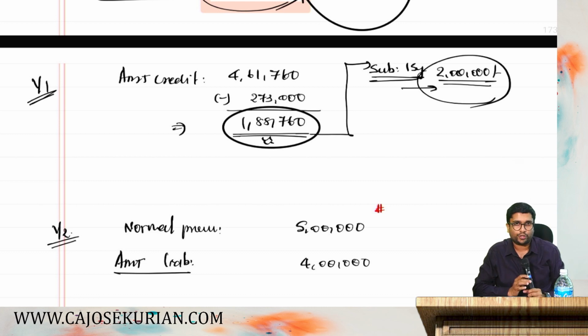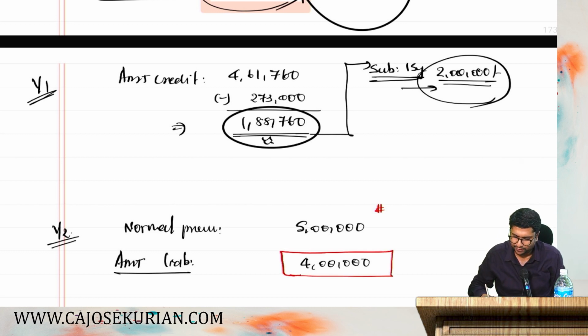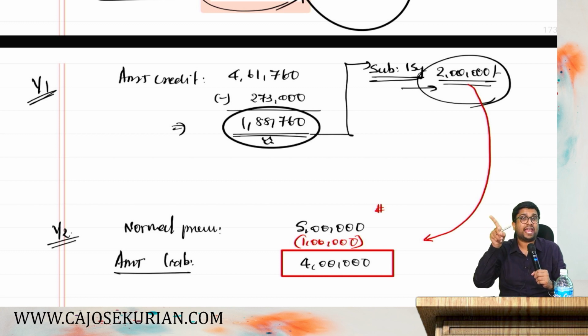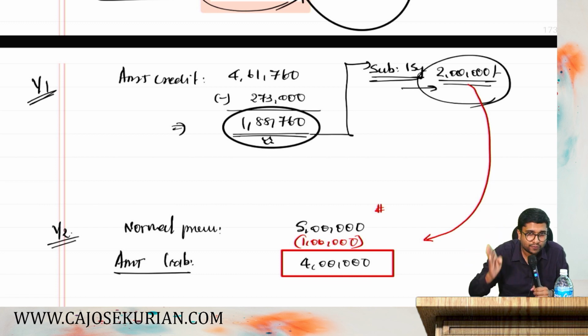So in year 2, anyways you have to pay this minimum. You can take 1 lakh from this brought forward AMT credit and claim it as a deduction. You don't have to pay 5 lakh in year 2. You're only supposed to pay how much? 4 lakh. Are you with me?